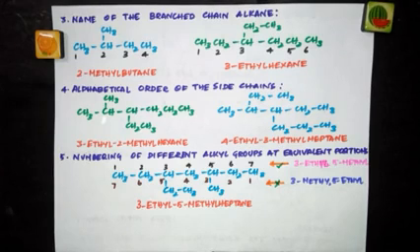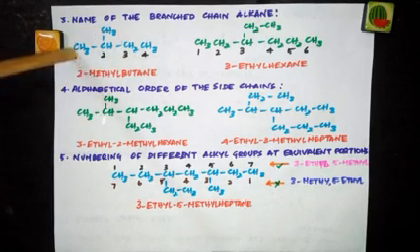Now that you have chosen the parent chain, numbering is over. Now coming to the name. As we are seeing the name of the branched chain alkane, you have to prefix the name of the substituent, that is the alkyl group, which is the substituent here. You have to prefix the name of that alkyl group to the name of the parent alkane and then indicate its position by writing before it the number of that carbon atom carrying the substituent.